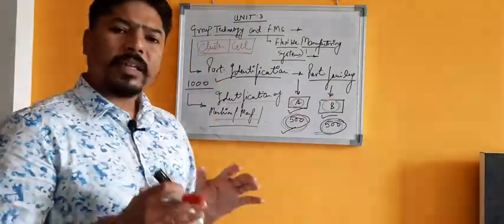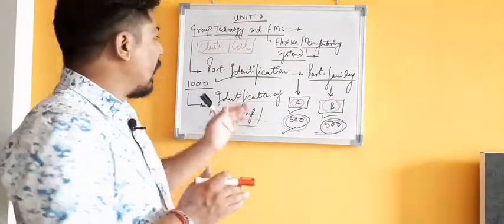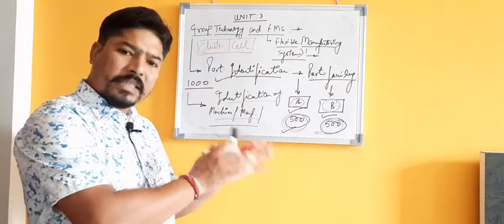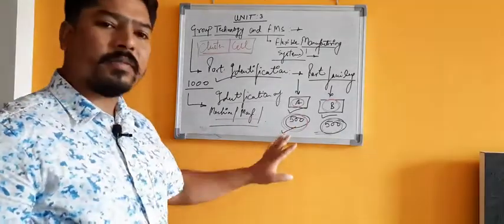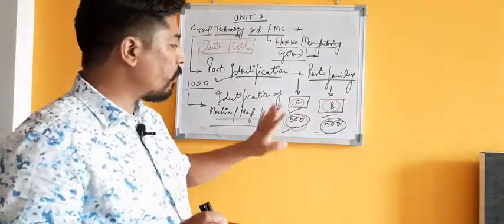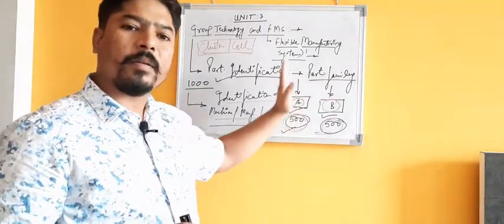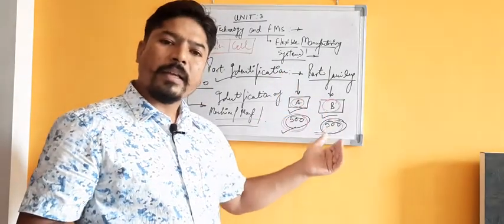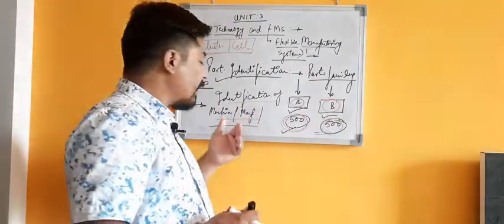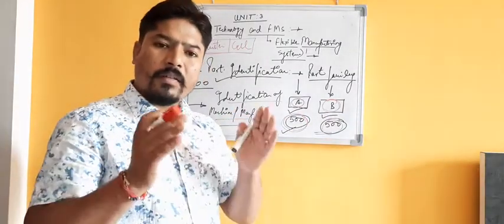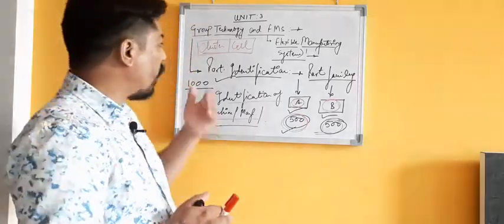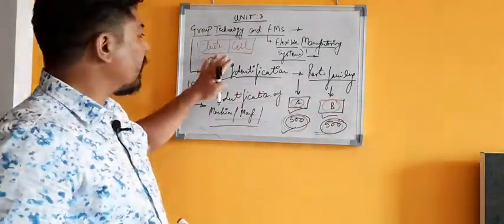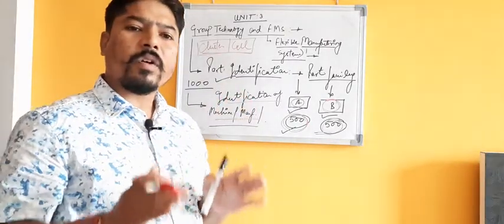That cluster, the cell of machines, means those particular machines or production processes will be dedicated to manufacturing the parts which come under that particular part family. Clear? Similarly for part family B, we will have a dedicated production system, manufacturing facilities, and machines or operators. So we create a cell or a cluster of machines.